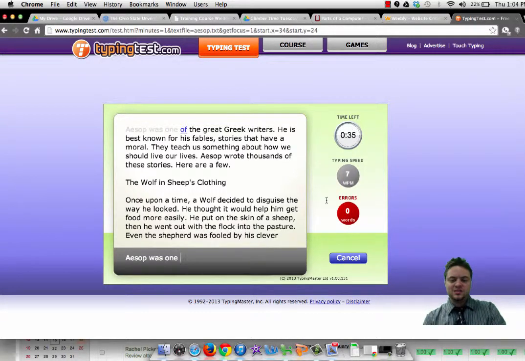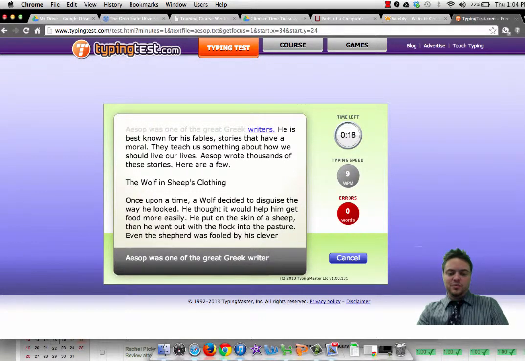You can go back and fix it, and it takes your errors back down to 0, but that does decrease your speed. At the end of the time, what I would like you to do is take it 3 or 4 times, at least 3 times, and find out how fast of a typer you are right now before we begin any typing instruction. This is called our pre-assessment typing test. And then, when you're finished, I'm going to show you what I'd like you to do with your results, because I want to have a copy of your results.